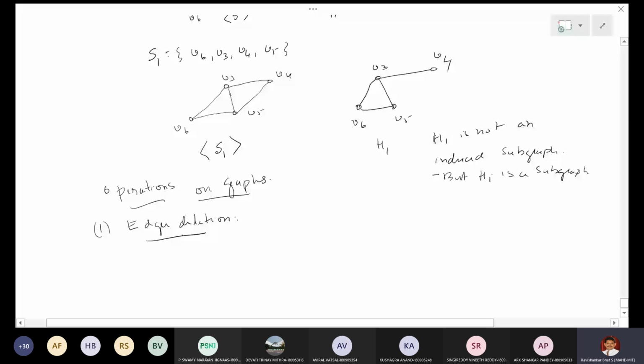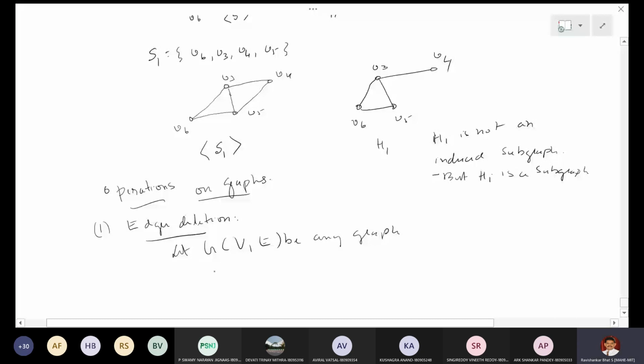Let G = (V, E) be any graph. The vertex set will remain the same, but the edge set changes.